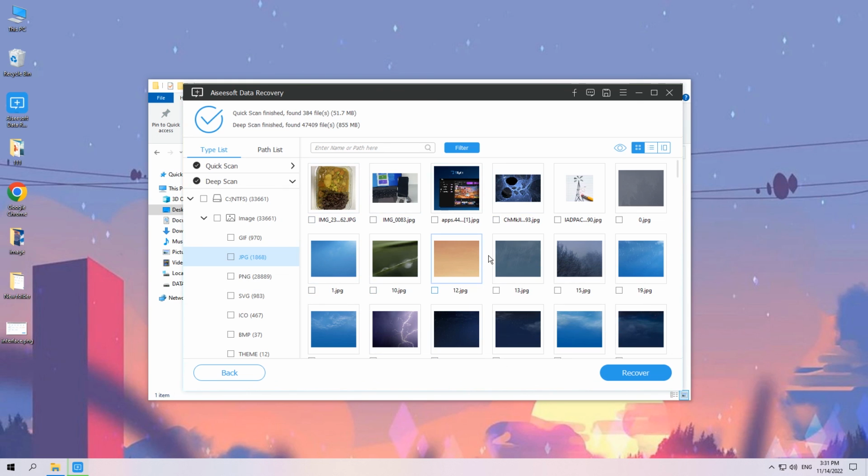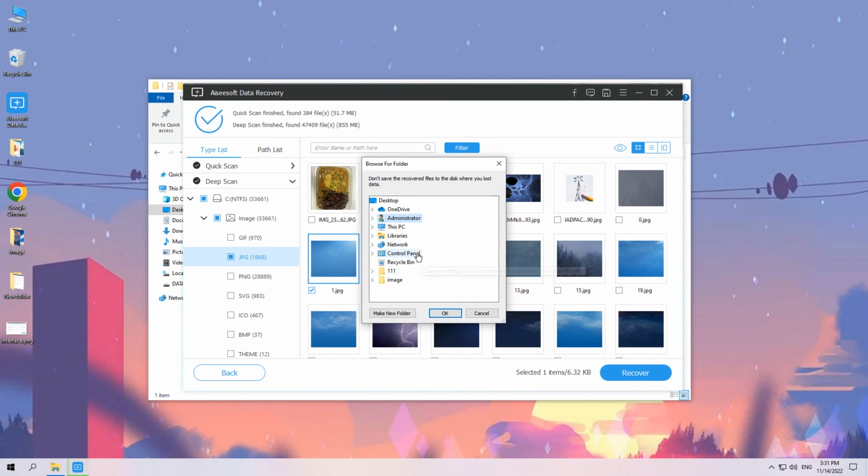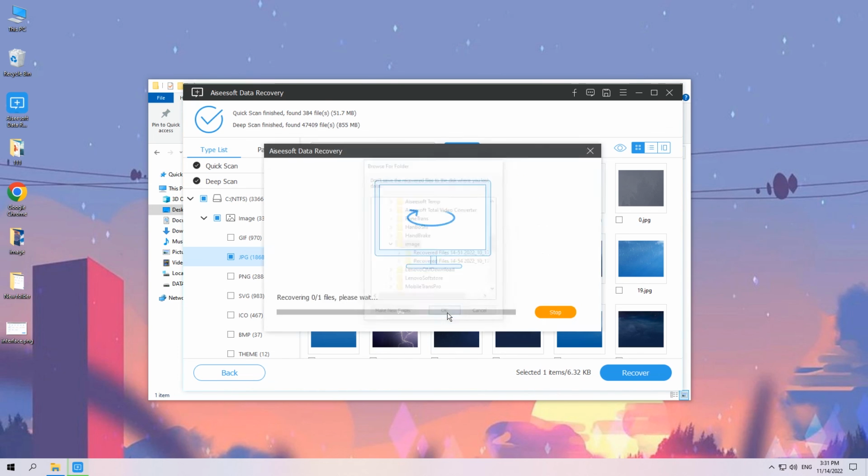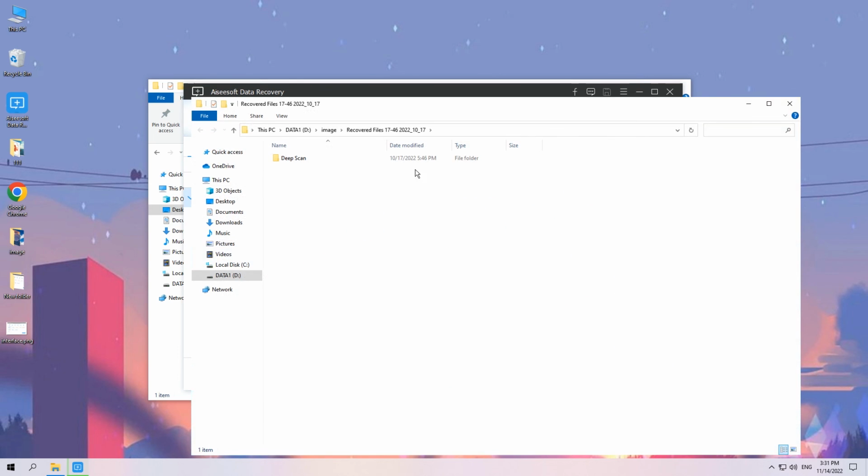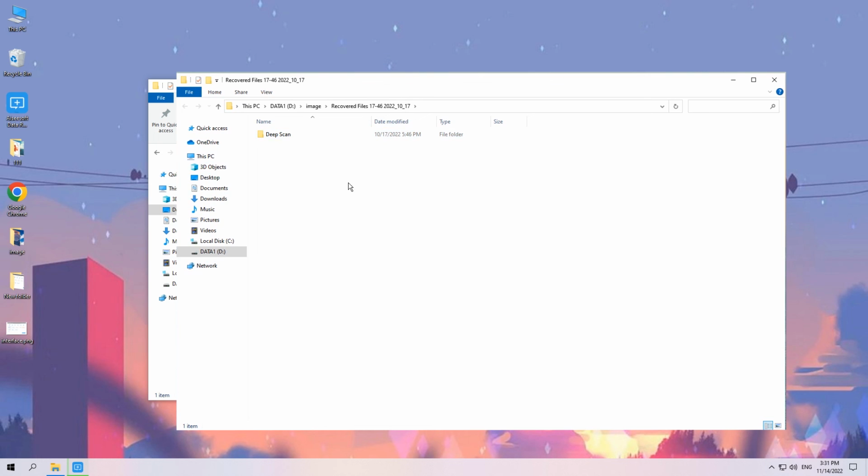Spend some time to look through all these files for the ones you were looking for. Once you find your file, double-click it for a preview and select them one by one to recover. When you're satisfied with your selections, hit the Recover button at the bottom. When asked, specify a folder to save back the recovered items. And finally press the OK button to begin recovering. Let's navigate to this path to validate the recovered file. As you can see, I've successfully recovered my deleted photos from the recycle bin, even after it's emptied.